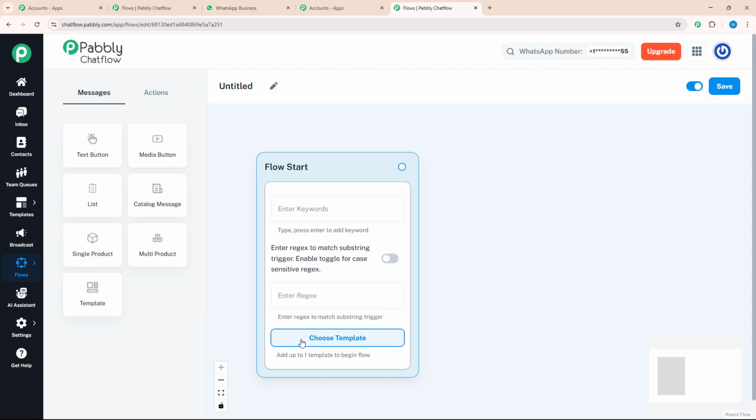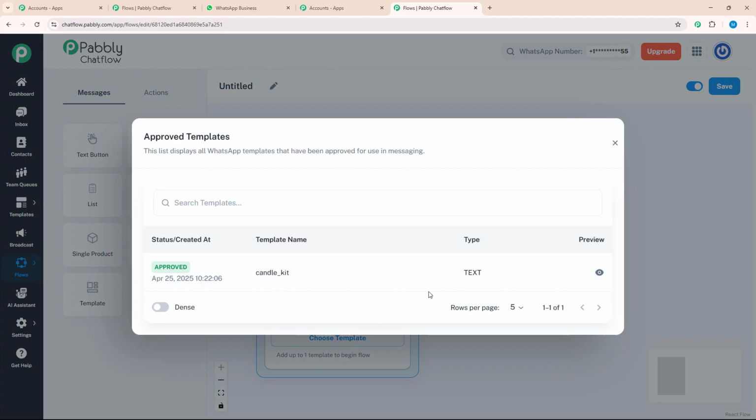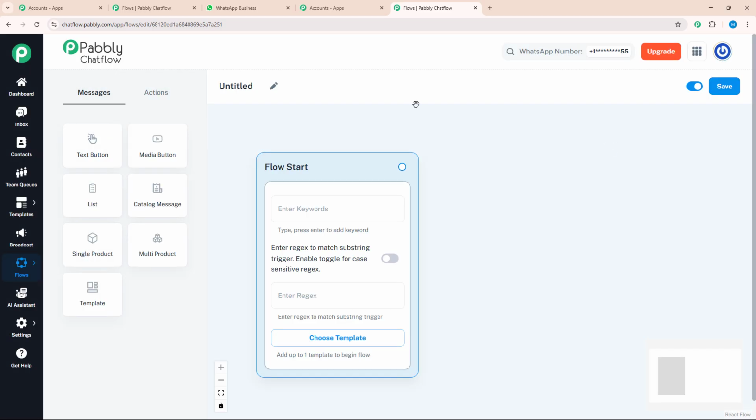Choose template is an option where you can choose your created template for a personalized message. Regex is a special pattern or sequence of characters used to find, match or filter specific text. After that, there is keywords. Keywords are the trigger message that your customer will put to start or initiate the conversation.